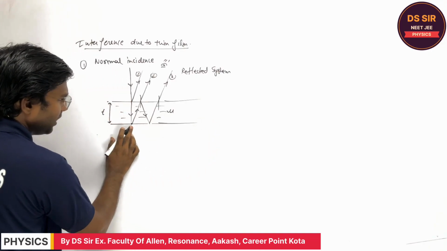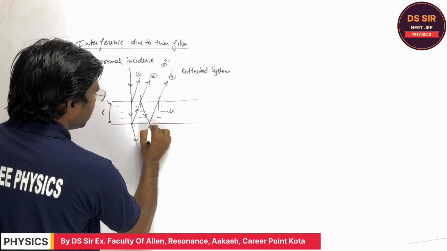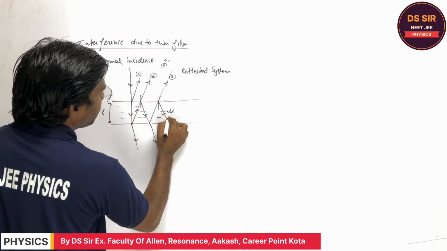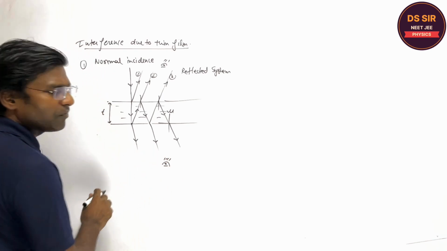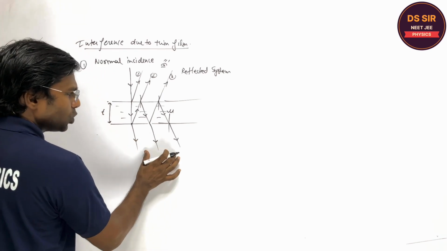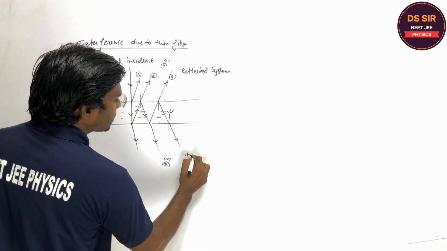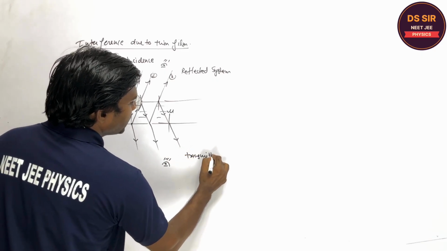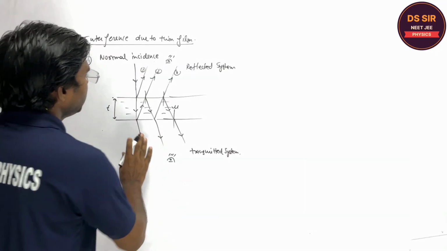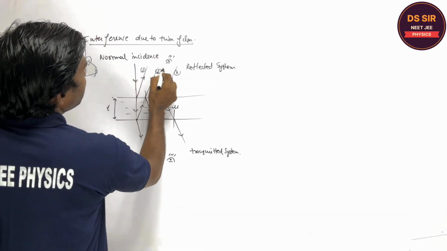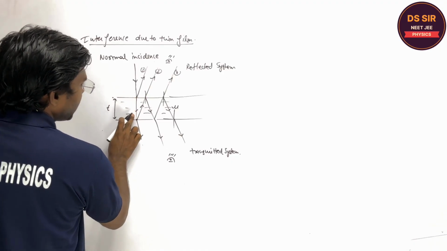Listen, here also some light ray will be transmitted like this. It will be partially reflected, then it is transmitted. Then you see the wave from this side. So this system of rays is called the refracted or transmitted system. Copy this. Listen, one thing: if you consider the reflected system, this light is transmitted.